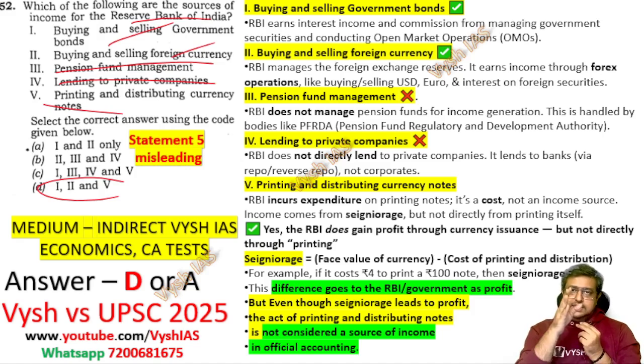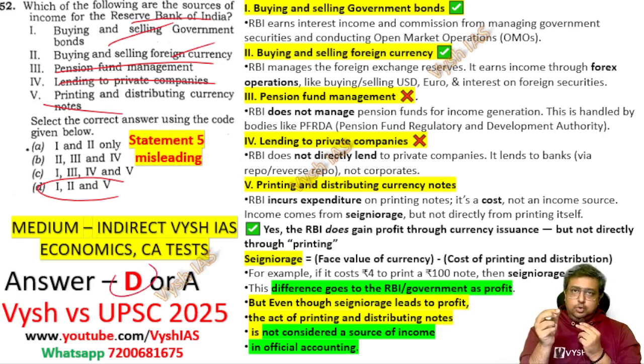And even in the ledger of RBI on the official government site, if you go and see what their income sources and expenses are, this thing comes in the expenses part. It's not in the income part. Okay, these are a little technical, but because of that we are marking the answer D, that is 1, 2 and 5. That 5 also gives you an income.